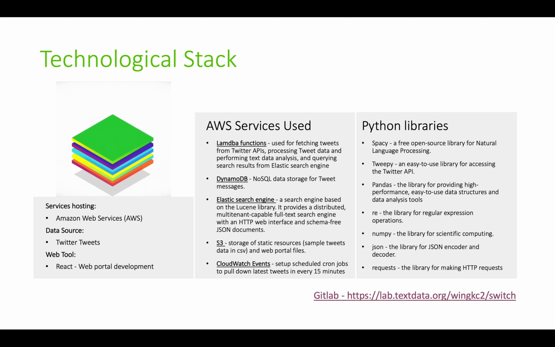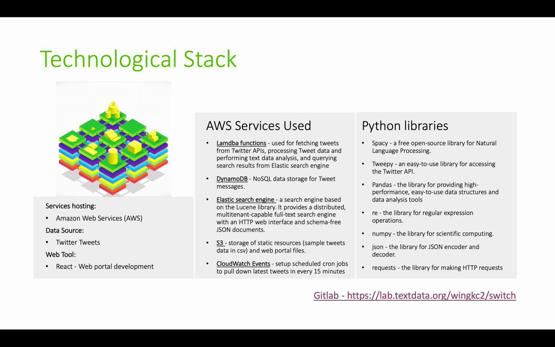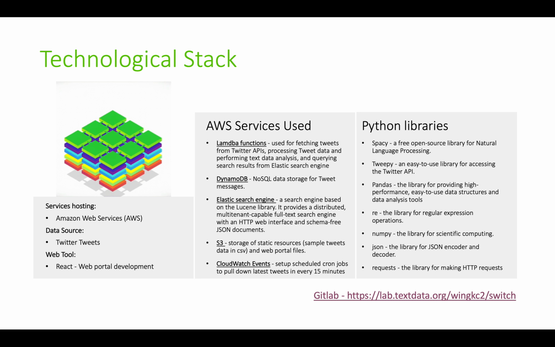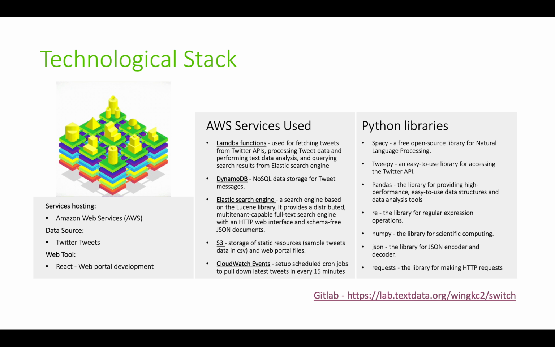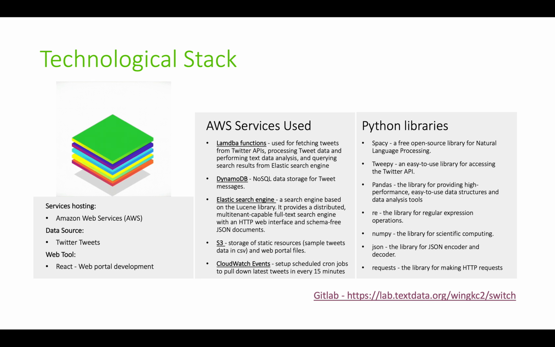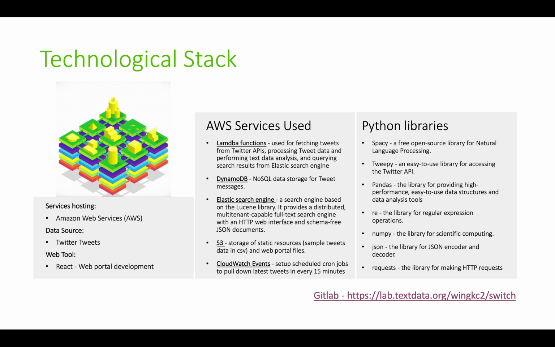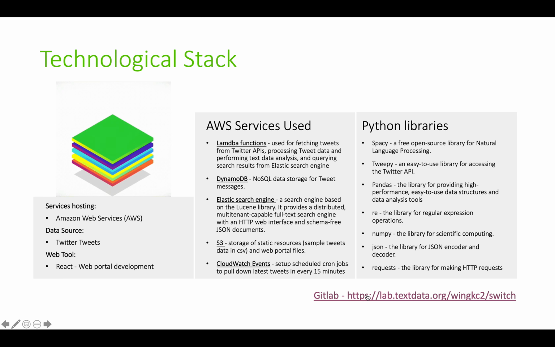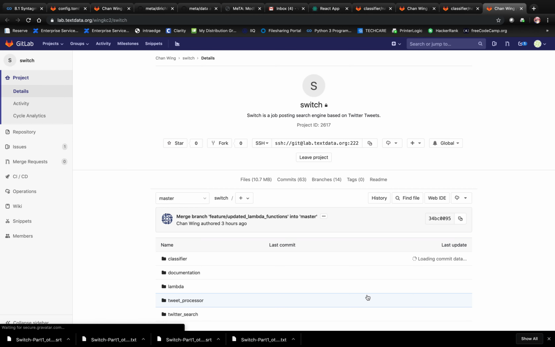We used Python libraries, namely spaCy, Tweepy, which is an easy to use library for accessing the Twitter API, Pandas, re for regular expression operations, NumPy, JSON, and Requests. Further information about our technological stack and documentation can be found here in our GitLab repository.